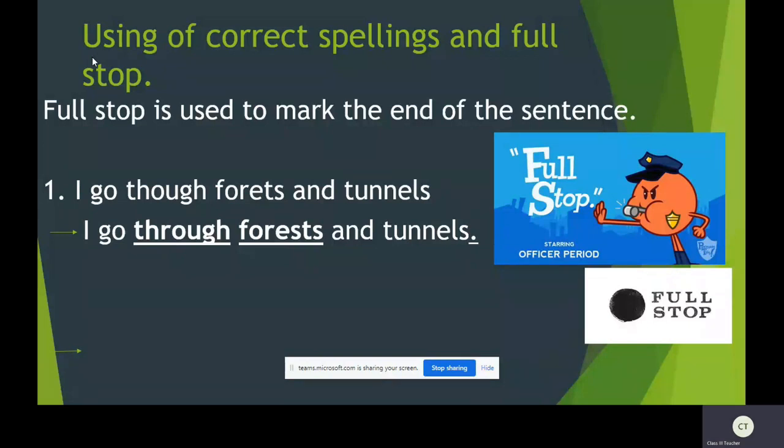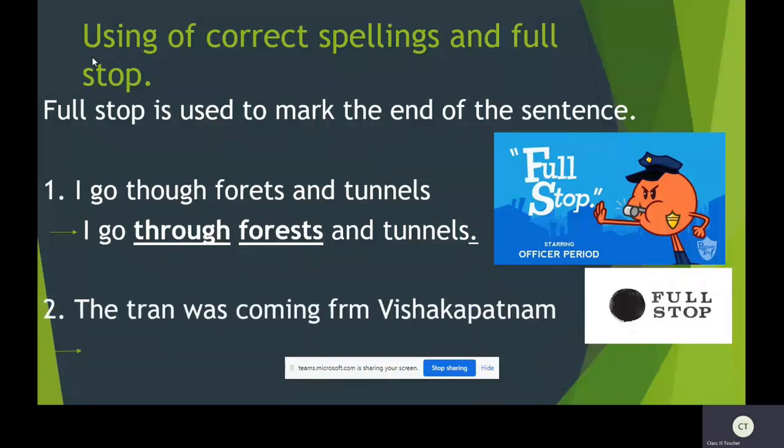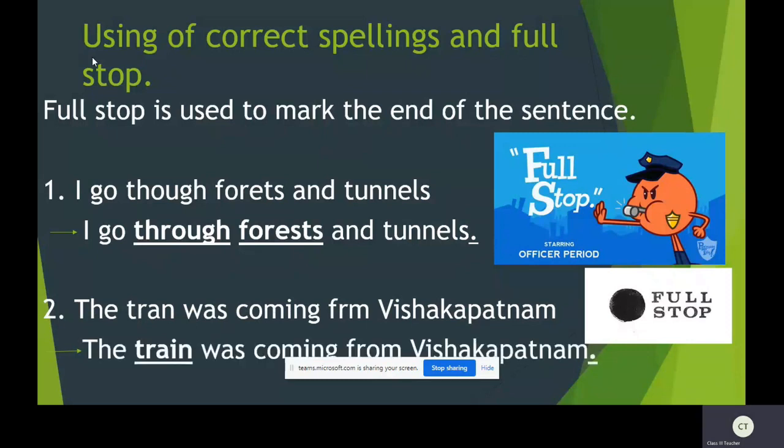Let us see one more example. The train was coming from Visakhapatnam. Here, the spelling of train is wrong and the spelling of from is wrong. So we have to write the correct spelling and put a full stop at the end of the sentence. Train, T-R-A-I-N, from, F-R-O-M, and we have ended with a full stop. The train was coming from Visakhapatnam.